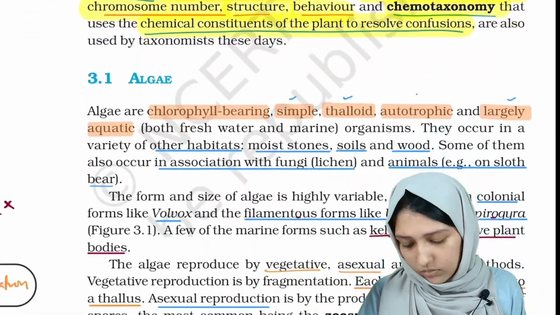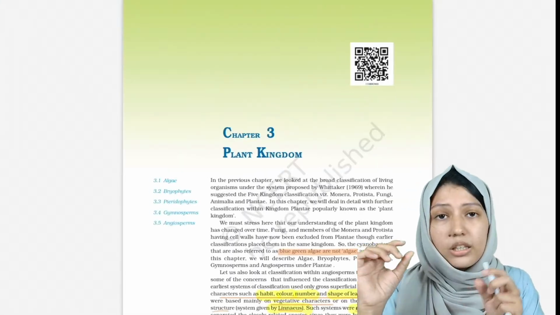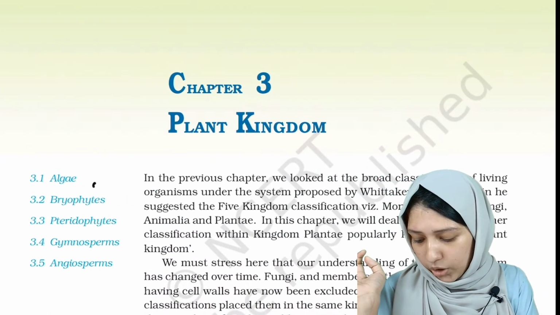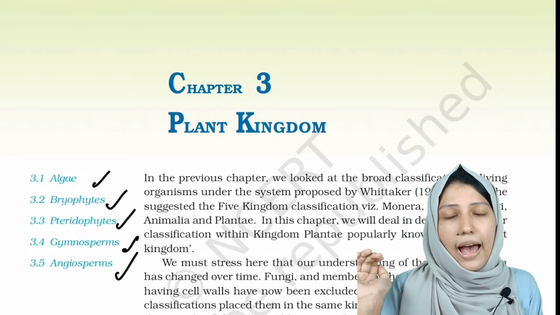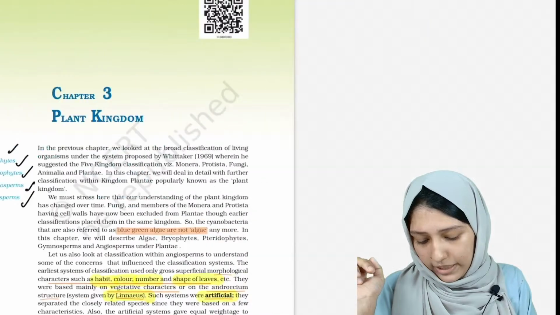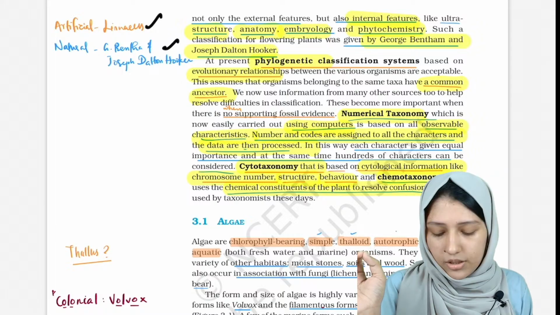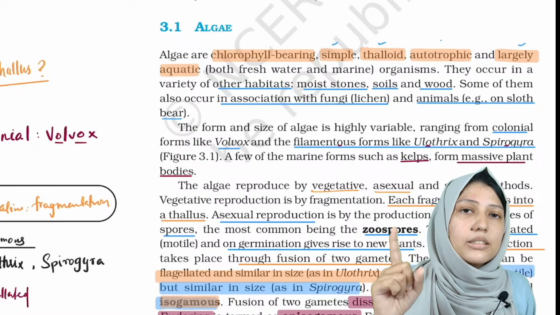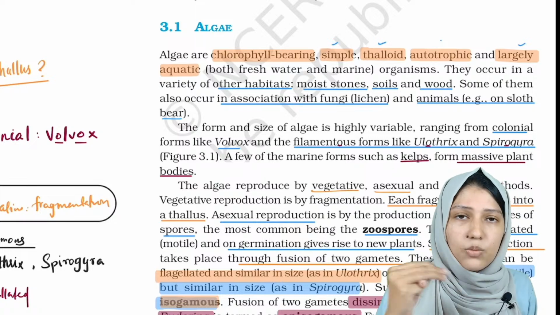Now we will be learning about, as we said, kingdom Plantae. Kingdom Plantae is a separate kingdom. In this kingdom Plantae, we will be studying Algae, Bryophytes, Pteridophytes, Gymnosperms and Angiosperms. We will deal with this chapter in two parts: in the first part we will see the chapter, and in the second part we will see the previous year questions. So let's go into the first group, Algae. Algae is again divided into three subgroups, which we will deal with later.